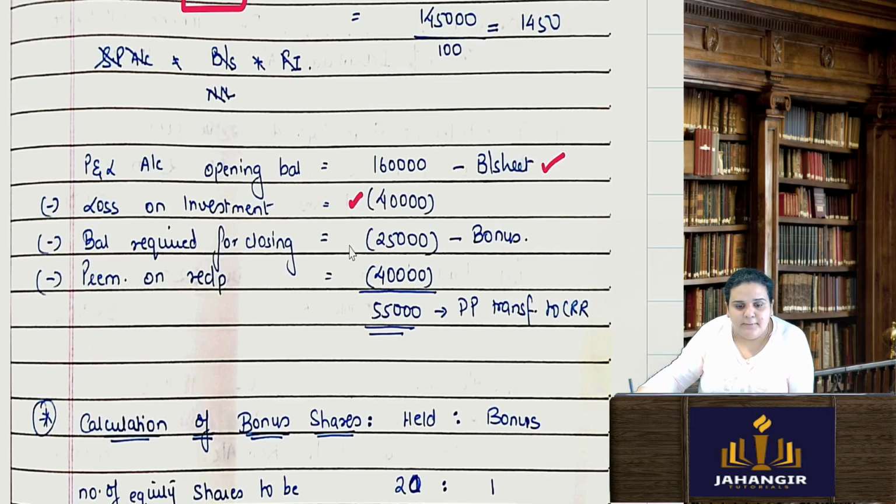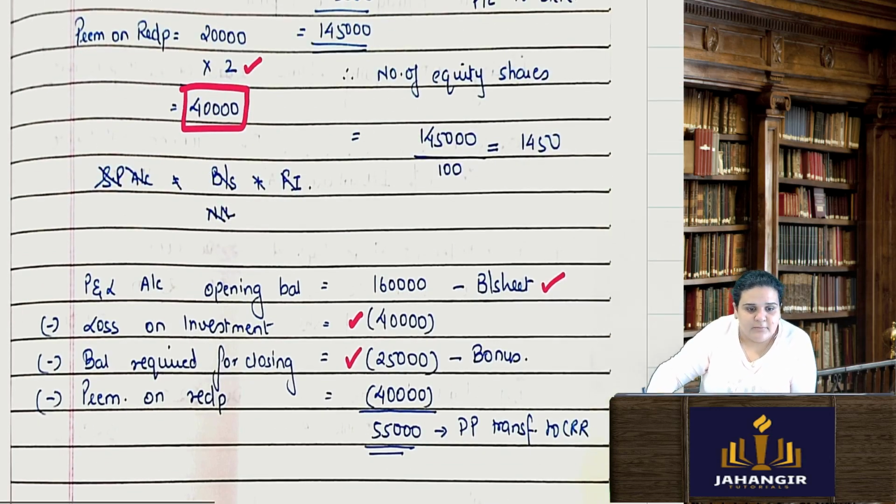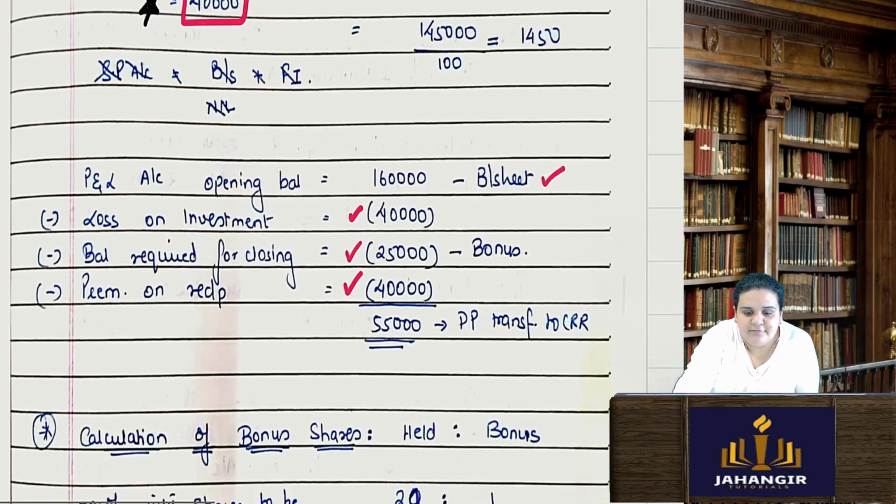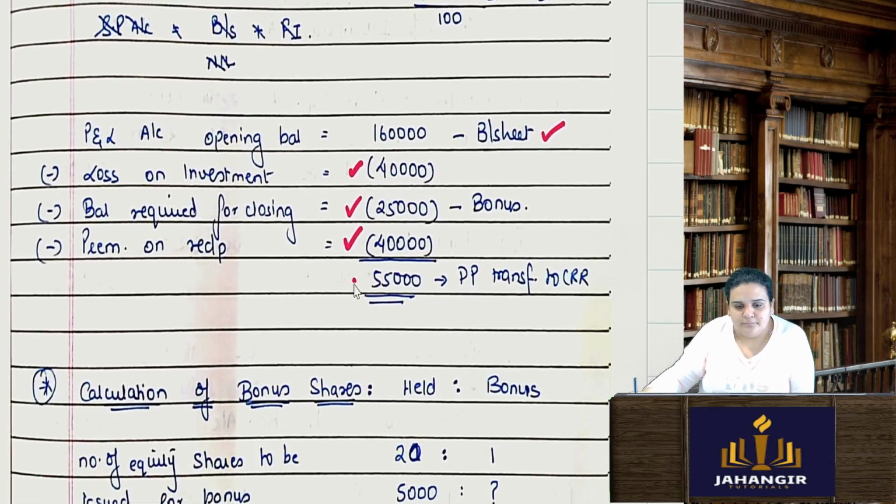Also they are saying keep a 25,000 closing balance. Why? Because we have to do a bonus, no? So I am keeping a 25,000 closing balance. Third, I have this premium on redemption over here, and I don't have a security premium account. So from where will I remove this premium on redemption? From my PNL. So then this 40,000 also I'll have to remove from PNL. So now I am left with only 55,000.